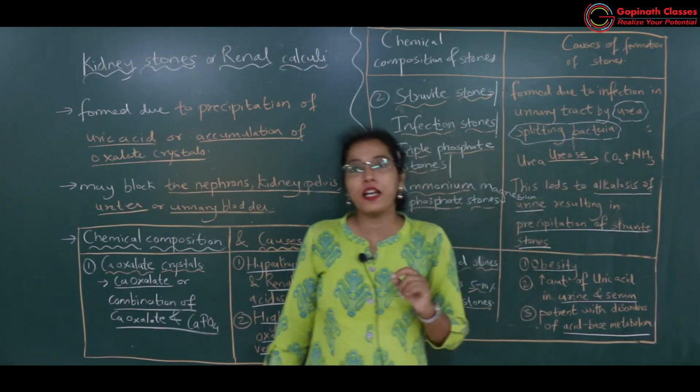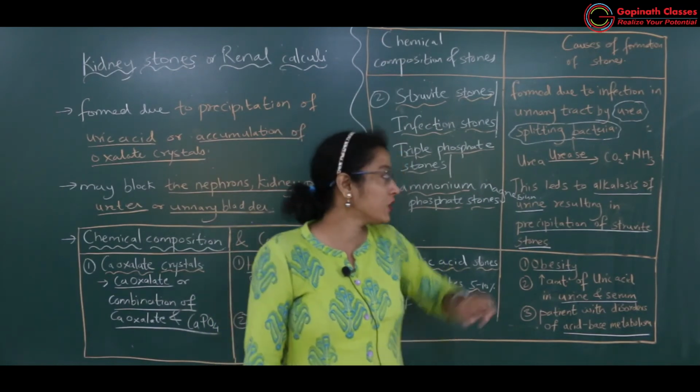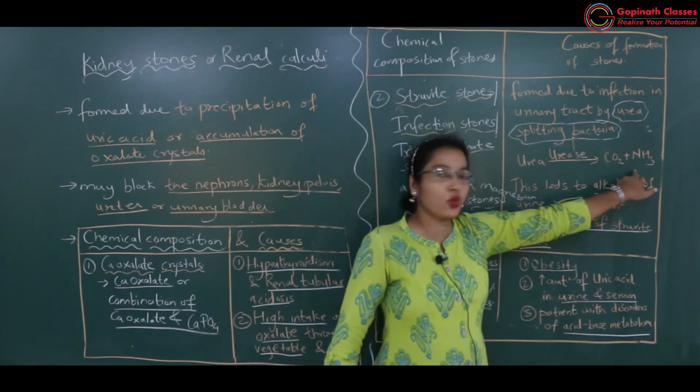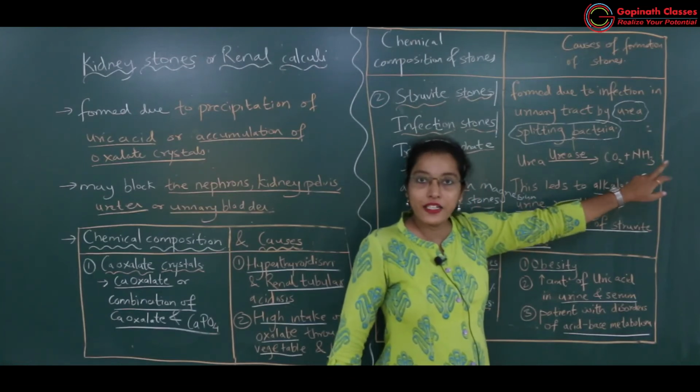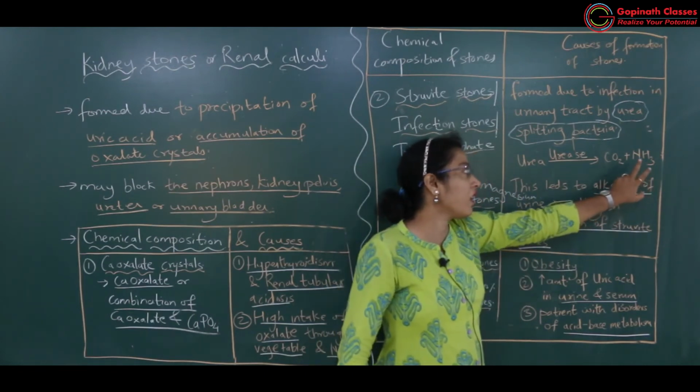And if carbon dioxide and ammonia is formed, what will happen? Whatever ammonia which is formed, it will be produced in large quantity, and this will enter in the nephric filtrate. Nephric filtrate में ज़्यादा क्या हो जाएगा?